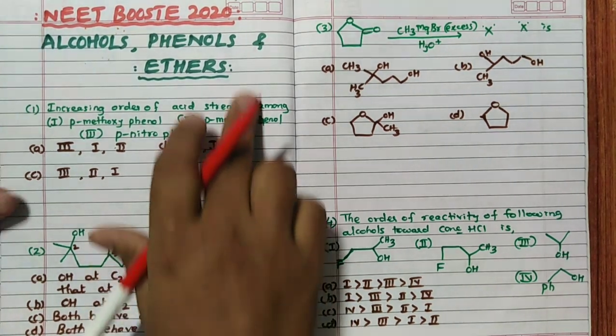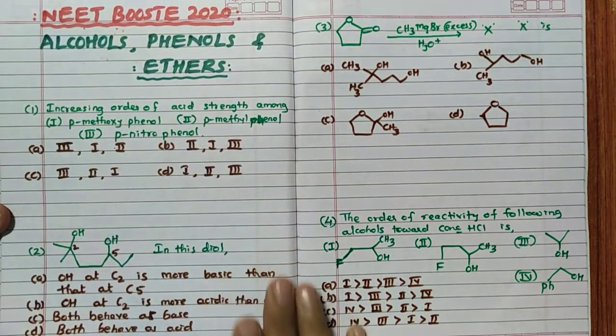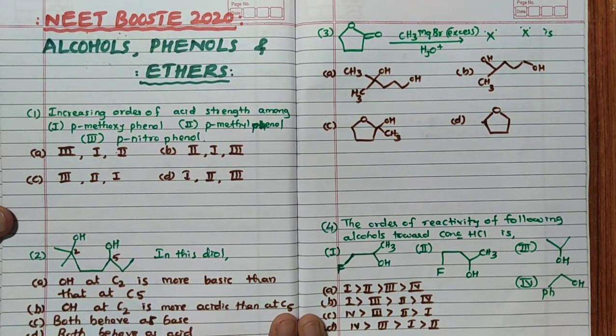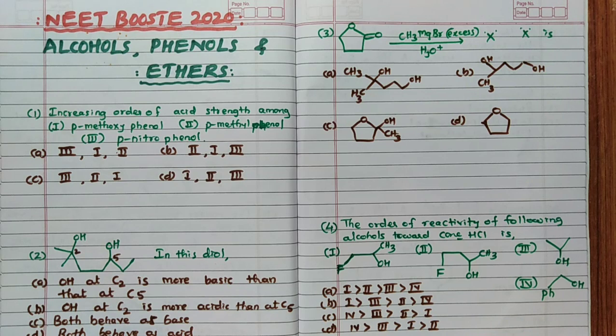In today's NEET Booster 2020 Alcohol, Phenols and Ethers chapter I am going to discuss. In this chapter, a very important concept is reaction with Grignard reagent and these ring expansion reactions. In addition to that, remember, very important, dehydration of alcohol. So all these things we are going to discuss and we will learn some new concepts in today's session.